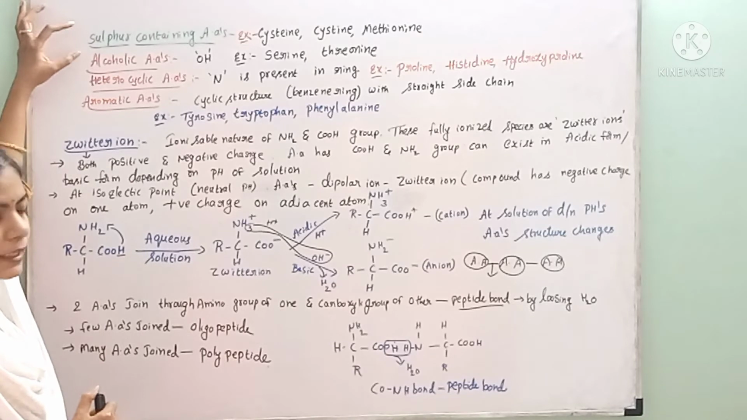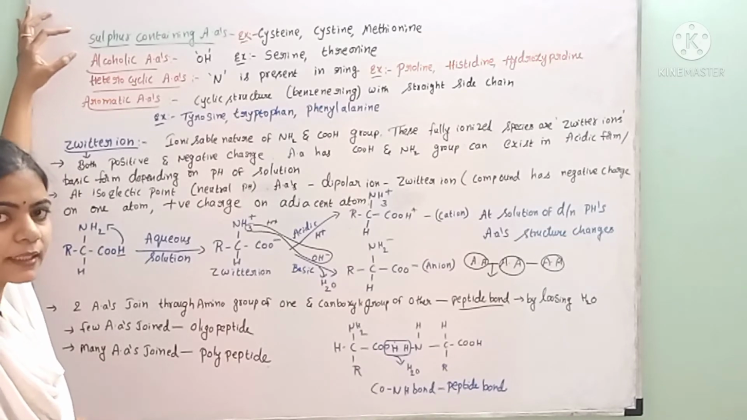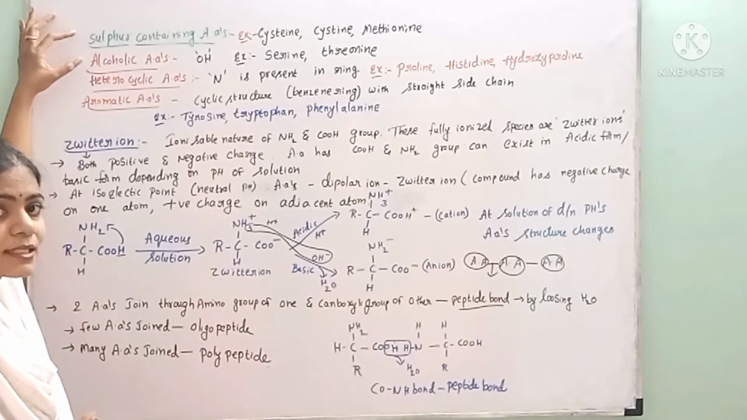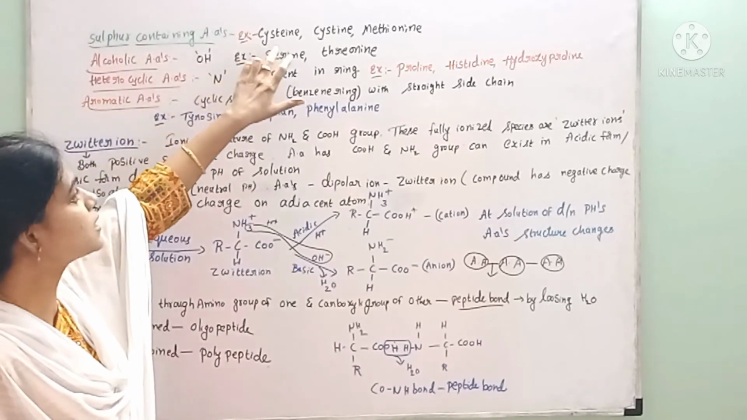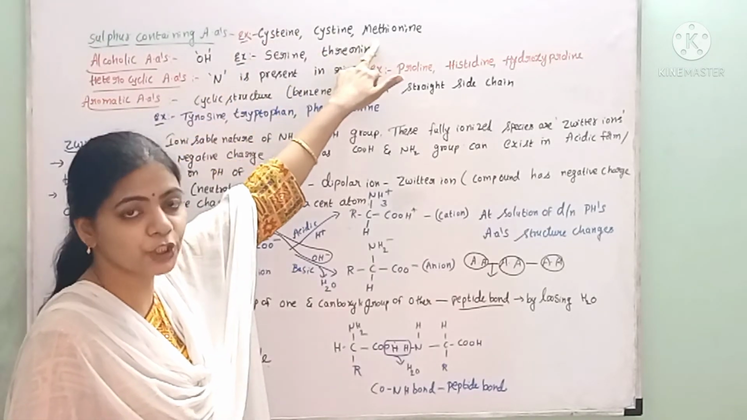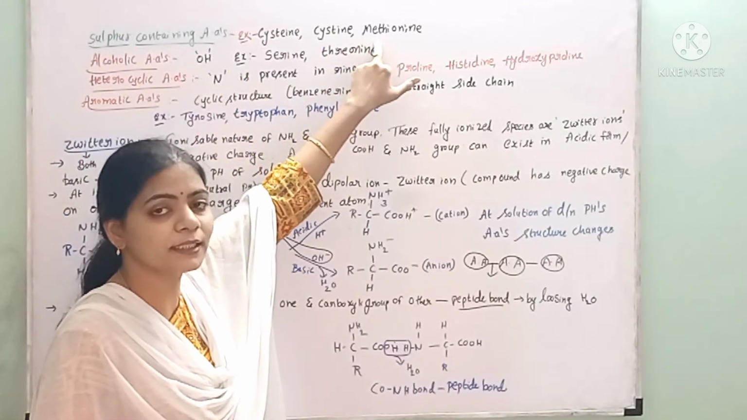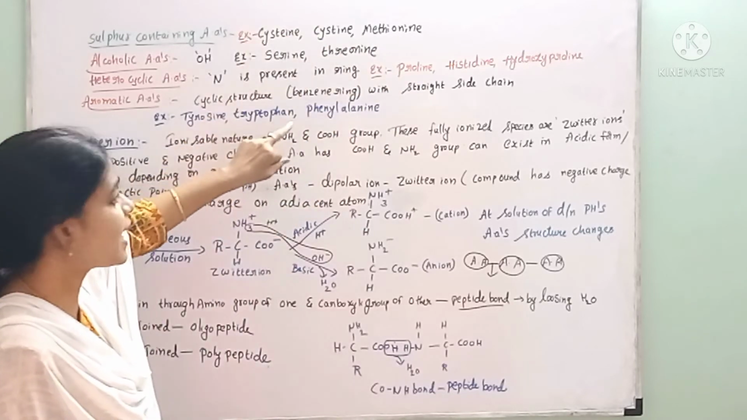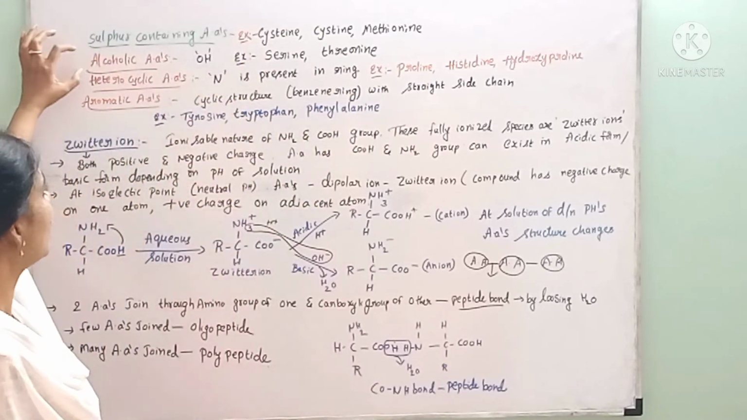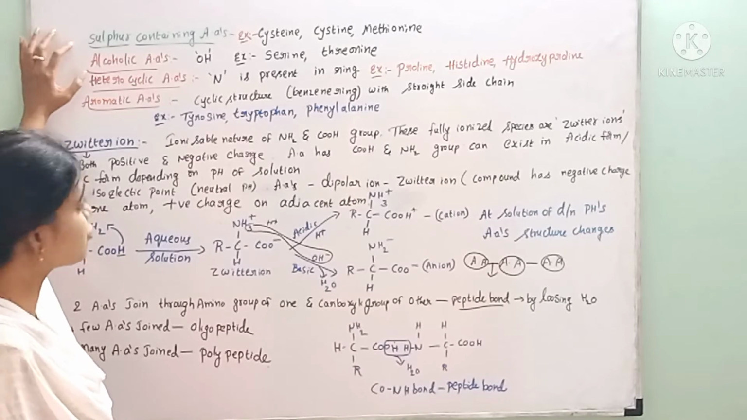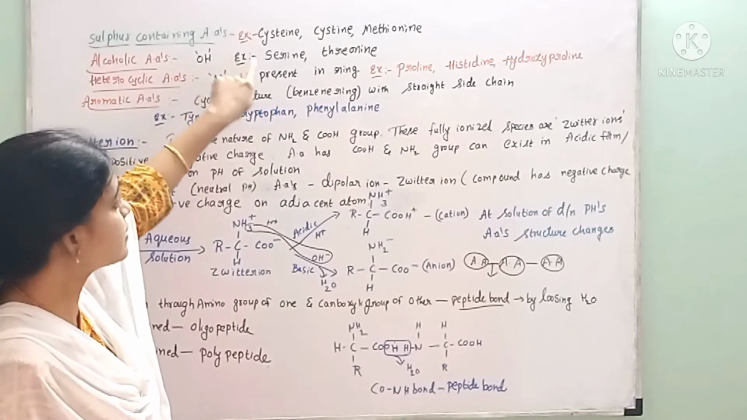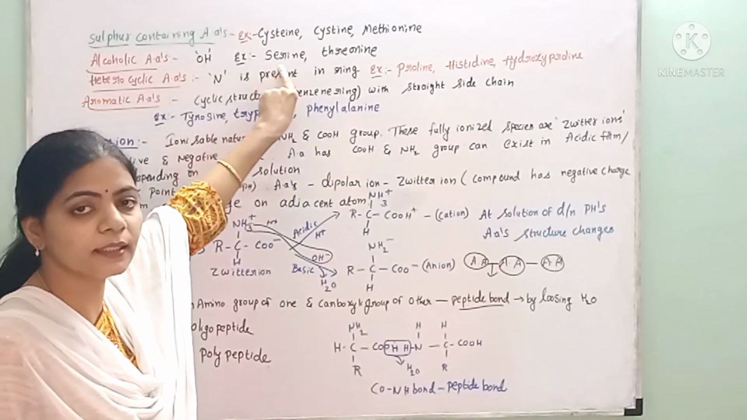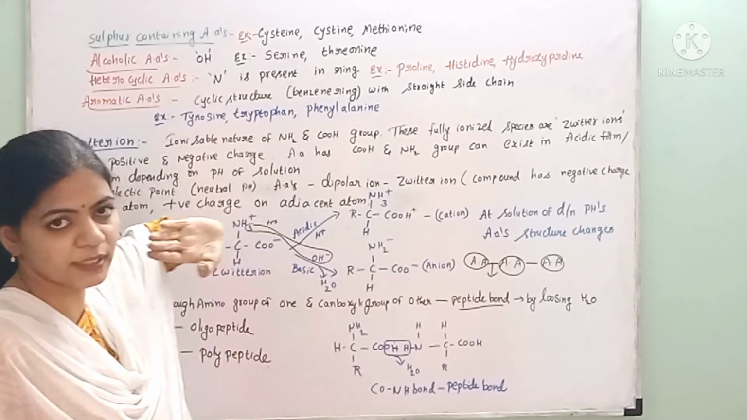Next is sulfur containing amino acids. Sulfur containing amino acids means they contain sulfur. Examples, cysteine and methionine are the sulfur containing amino acids. These examples are very important. Alcoholic amino acids consist of a hydroxyl group. Examples of alcohol containing amino acids are serine and threonine.